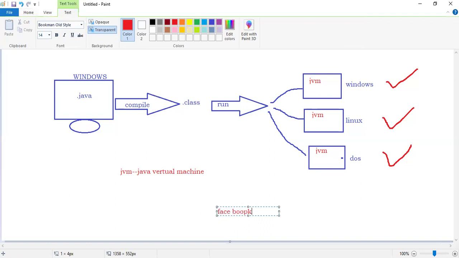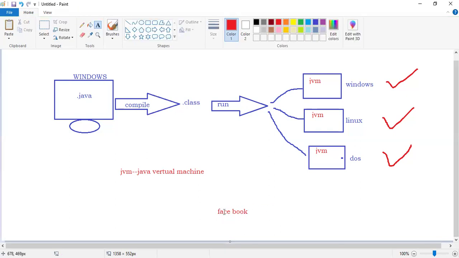Facebook, right? Sir, in which language has this Facebook been created? Obviously, it is a software. This Facebook software or application is not created by using the C language. It is created by using Java, Python, or .NET language. Those languages are platform independent.